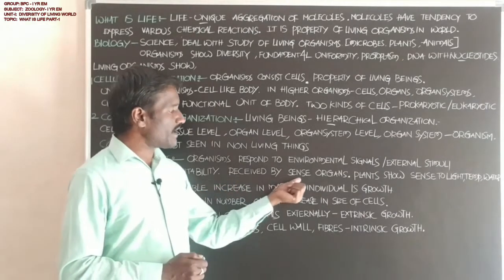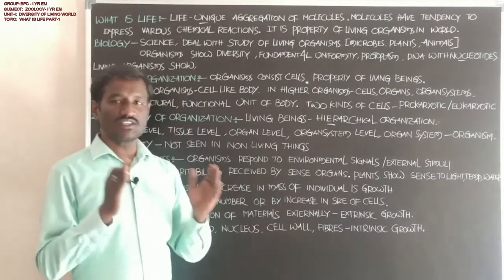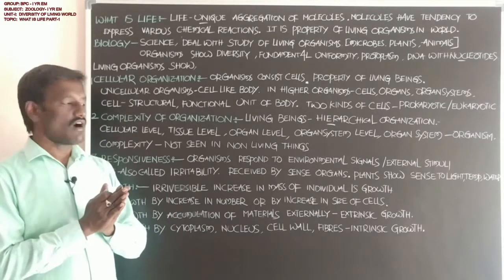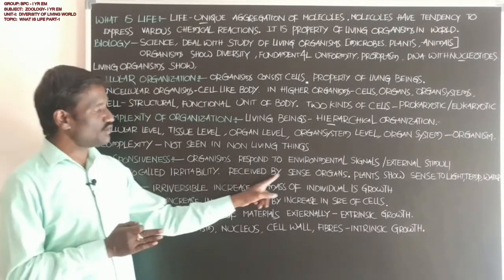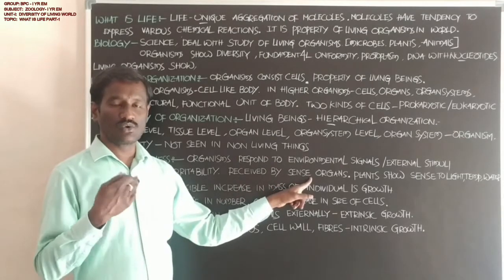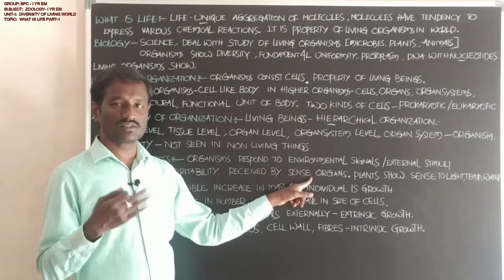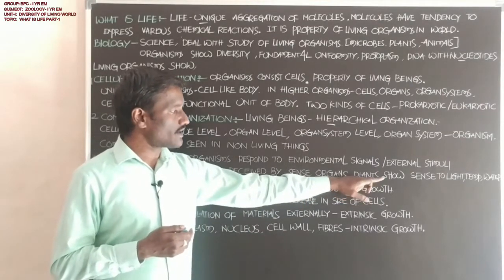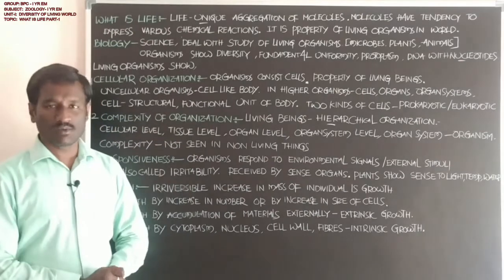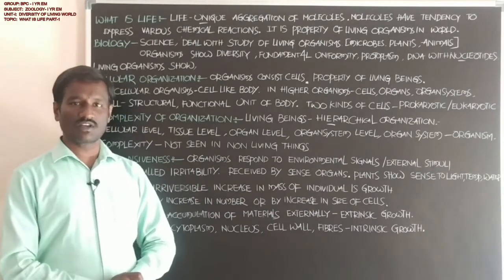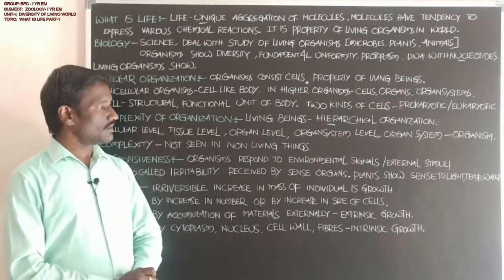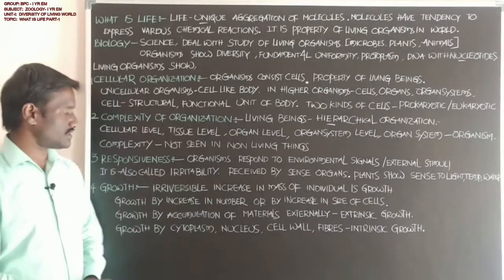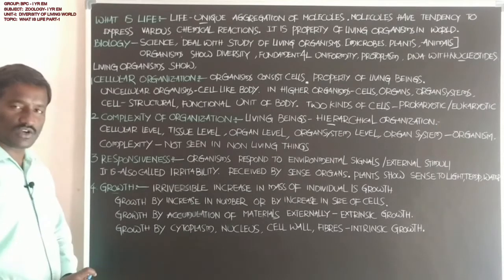Students, the stimulus is received by sense organs like the nose, eyes, skin, and tongue. Even plants show sensitivity or responsiveness to light, temperature, and water. Students, next, growth. What about growth?